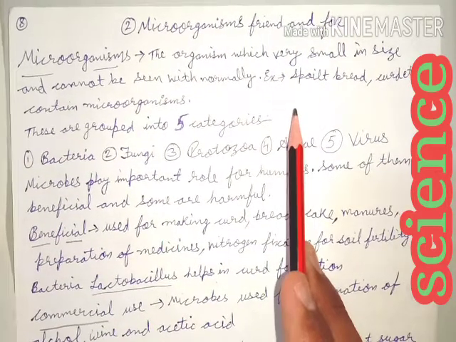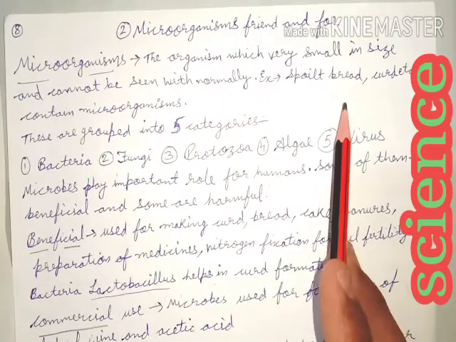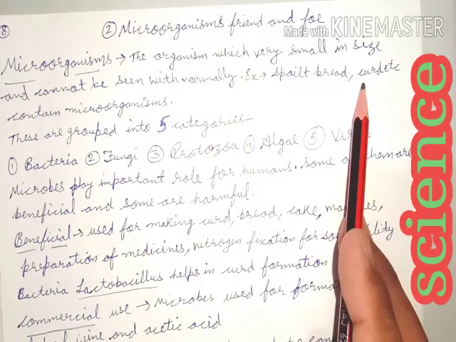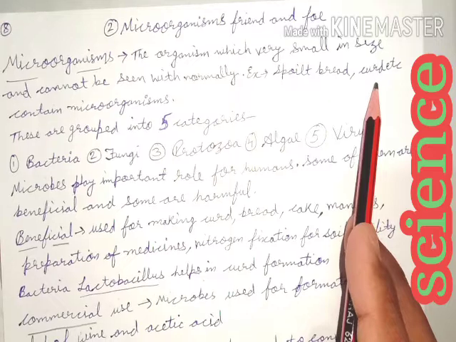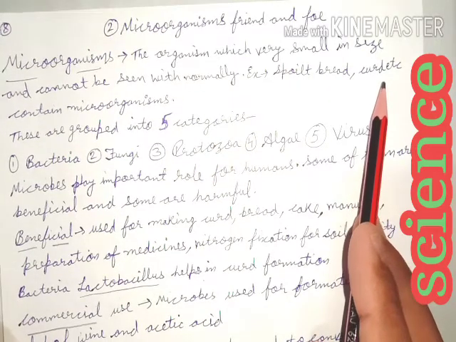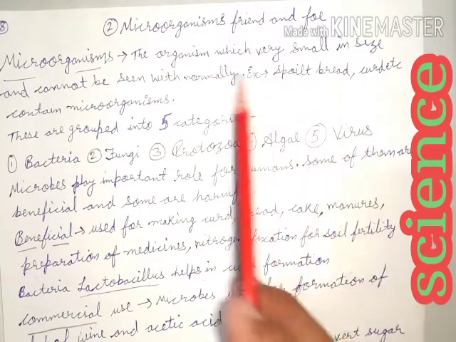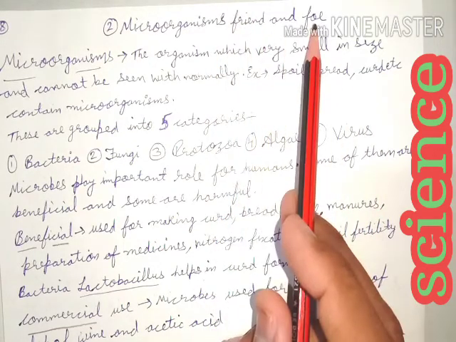Example: the microorganisms present on spoiled bread and curd. We use curd in our daily life. There are lots of microorganisms in it, but we are not able to see them. So these types of small organisms are called microorganisms. And we will discuss whether they are friend or foe.